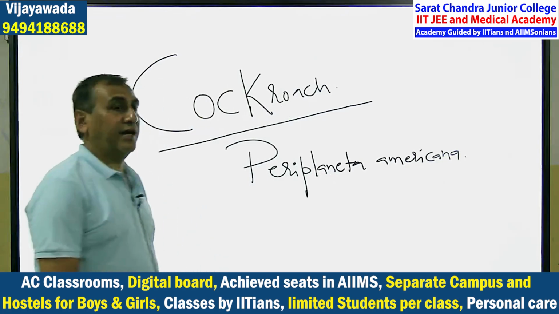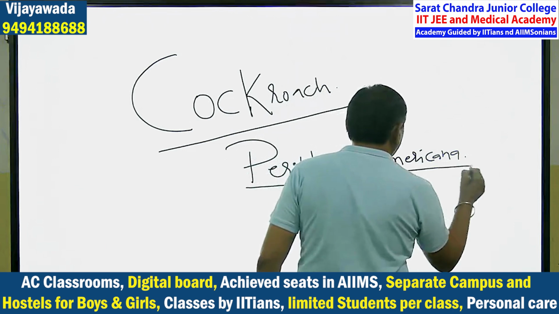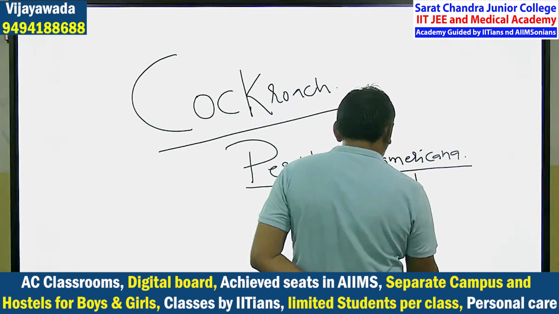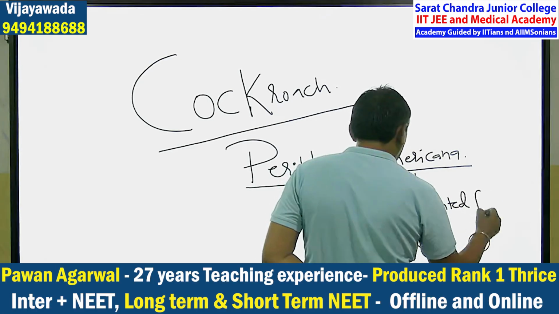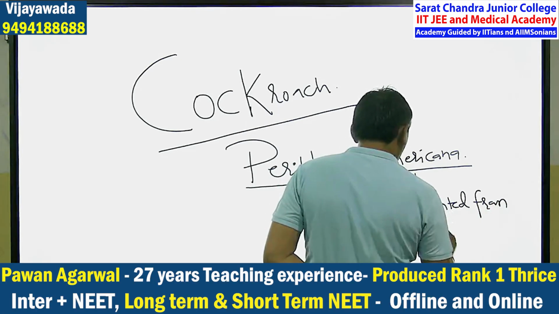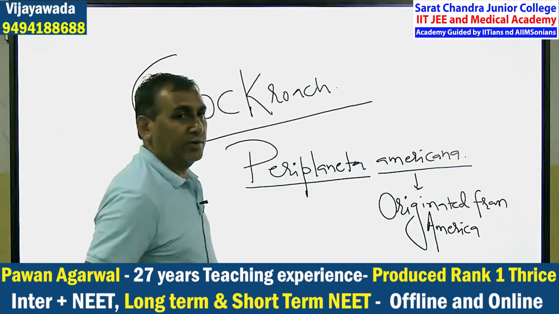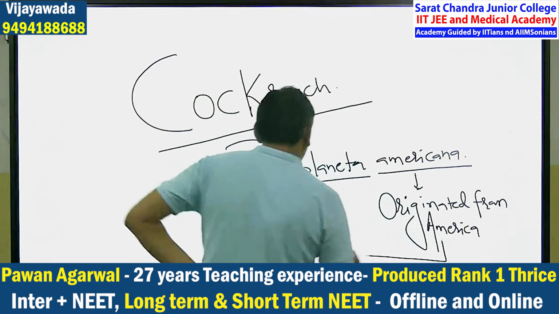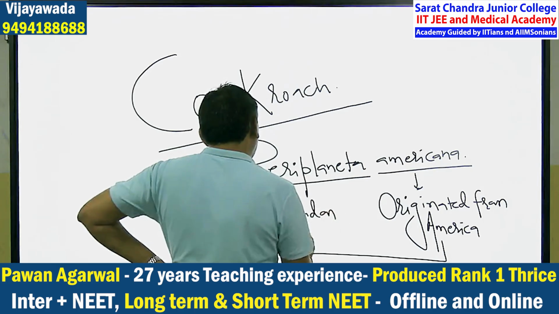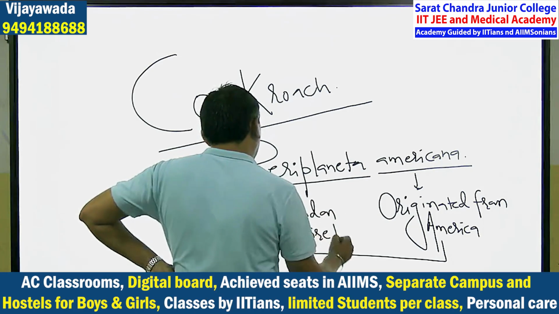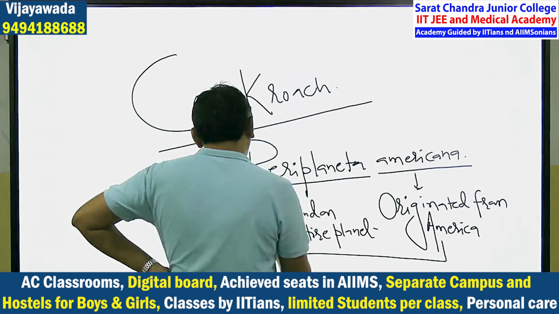See, why is the name of the cockroach Periplaneta americana? Because it originated from America. But nowadays it is found on the entire planet Earth. Everywhere cockroaches are found.